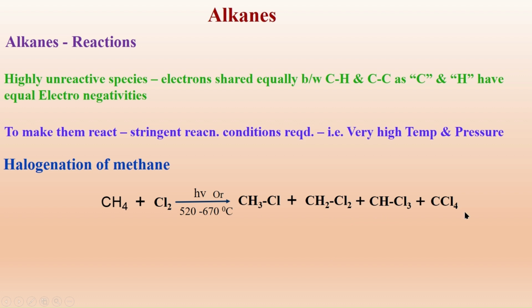Four products are formed in a single reaction. Single shot, four products. The reaction continues until all the hydrogens in the methane are replaced by chlorine. I'll get a mixture of chloromethane, dichloromethane, trichloromethane and tetrachloromethane. The reaction is very difficult to occur. We have to use either UV radiation or a very high temperature of 520 to 670 degrees centigrade. But once it starts, it gives four products at a start.